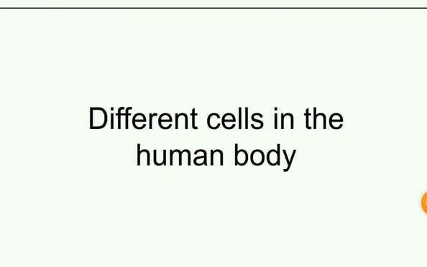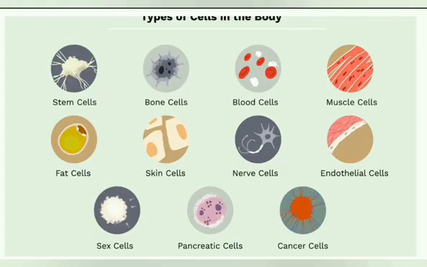Now I'm moving on to the different cells in the human body. We spoke about division of labor. Now remember, the shape, the size, the structure of the cells would depend on what kind of function or what kind of role they play in your body. So these are the different types of cells that are found in your body. You can look at these schematic representations. I will also be showing you actual photographs taken of these cells from under the microscope.